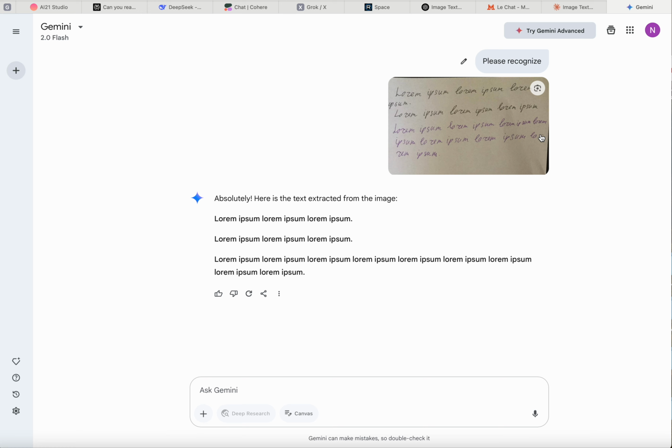So if you're trying to build any tool that requires text recognition from an image, choose the AI or LLM wisely and test it hard before using it.